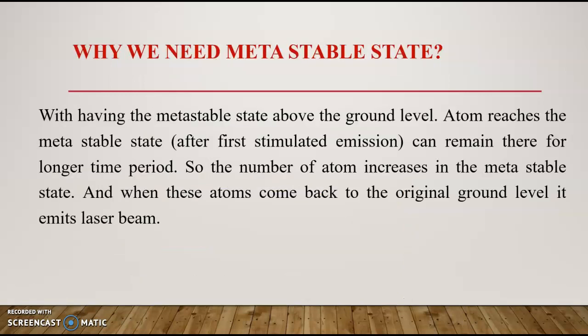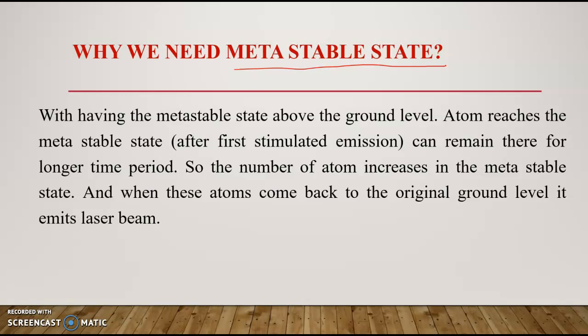Apart from the terms already discussed, we need another state that is known as the metastable state. That is, the metastable state is present in between the ground state and the excited state of the electron. Why do we need this metastable state? That will be explained in the next slide.